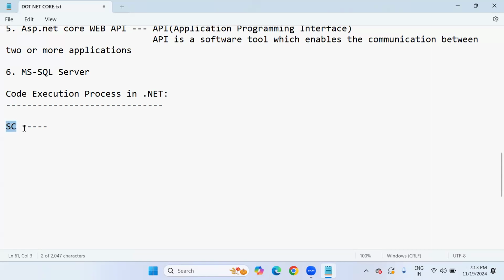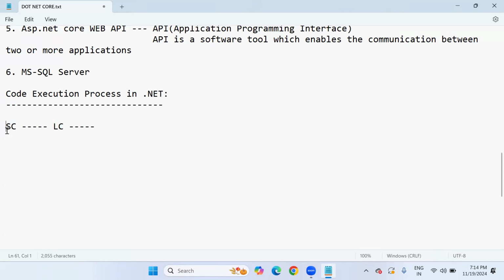For source code written in C#.NET, the language compiler is there. LC means language compiler. The source code is compiled by the respective language compiler. If we write the logic in C#.NET, then the C#.NET language compiler is used.